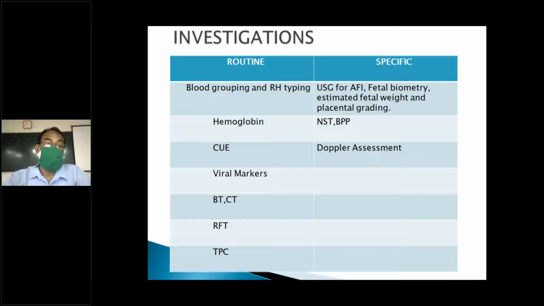Viral markers, if it is rubella, cytomegalovirus, you have to rule out all of this. Any coagulation factors also.